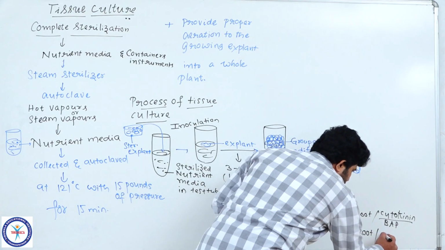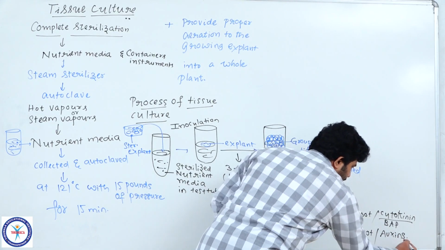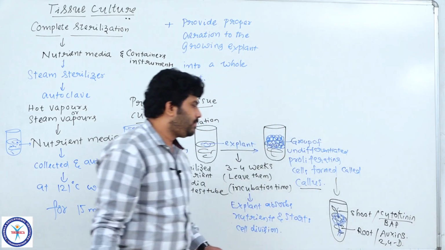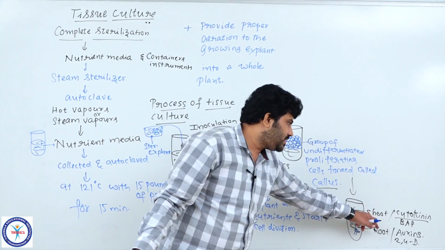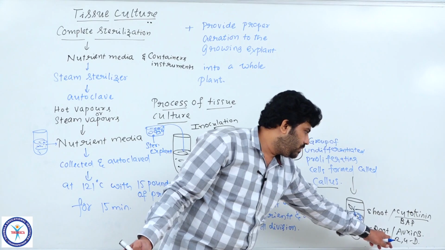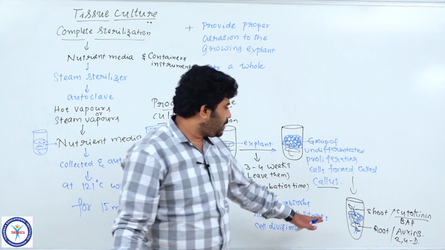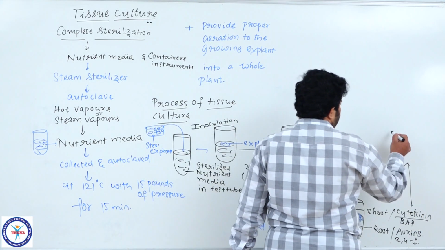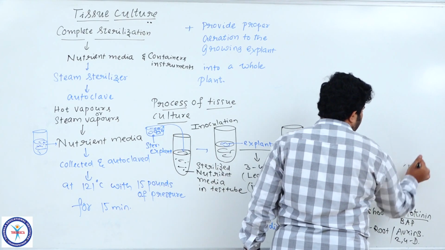For the root, we use sufficient concentrations of auxins only. In place of auxins, we are using 2,4-D here. So based on the right concentrations, if we use more concentrations of cytokinins, then shoot increases. If we use more phytohormones like auxins, then it gives root. Like that, finally young clones are going to be developed.